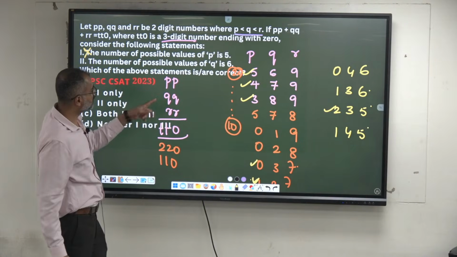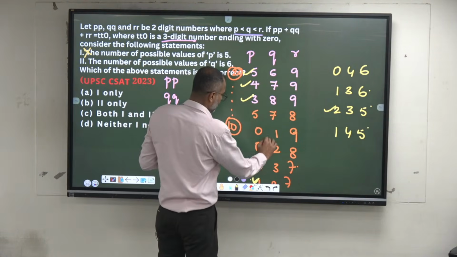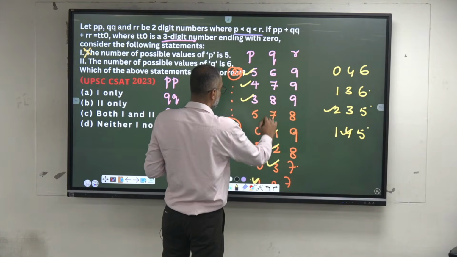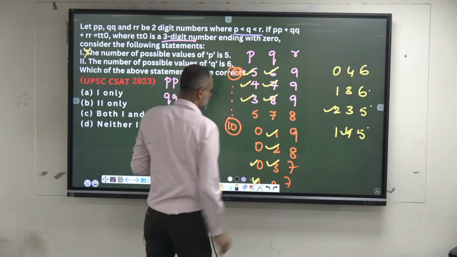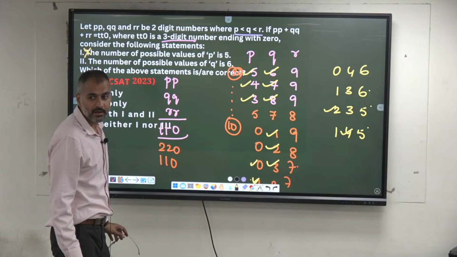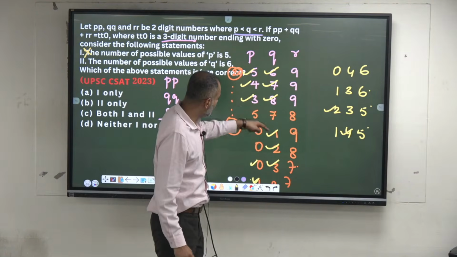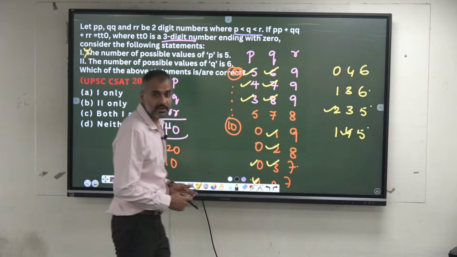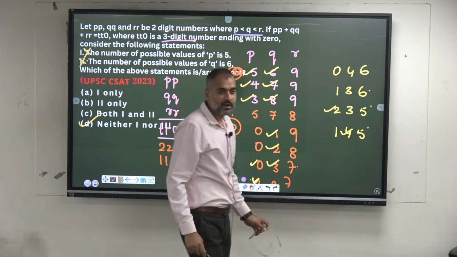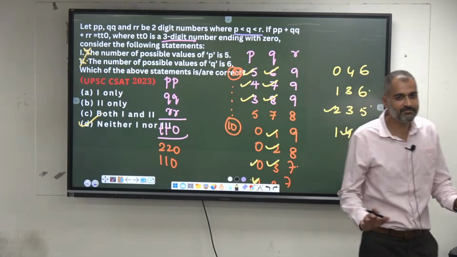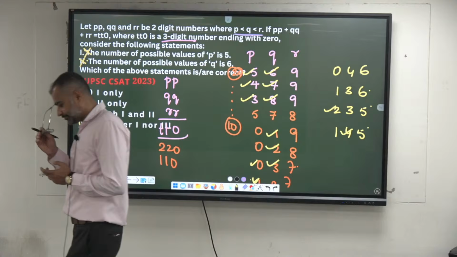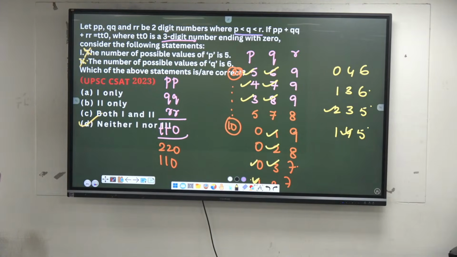The number of possible values of Q is 6. Note rapidly. 1, 2, 3, 4, 5. No. 6, 7, 8. How many? 8. 1, 2, 3, 4, 5, 6 and 7. How many? 7. So, neither 1 nor 2. Attempting this kind of question? Leave it. Okay.